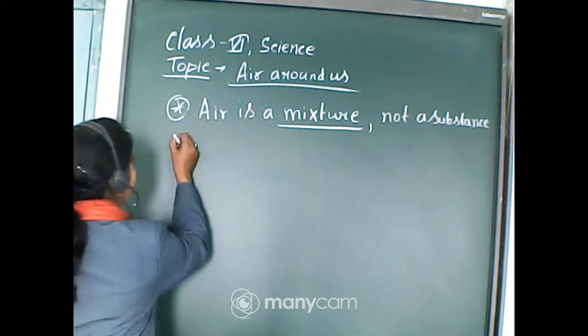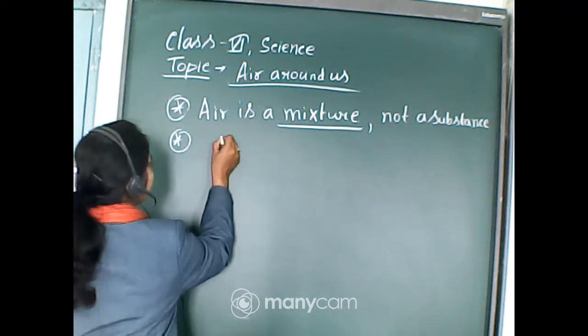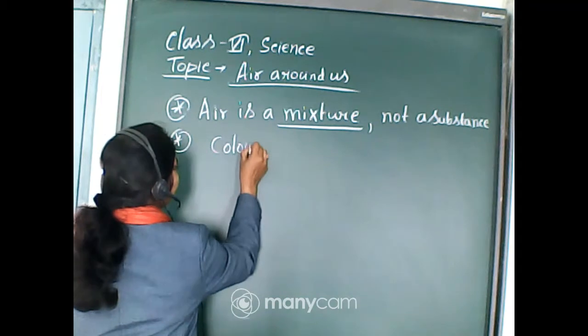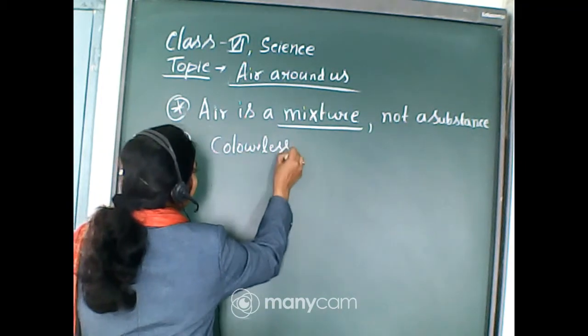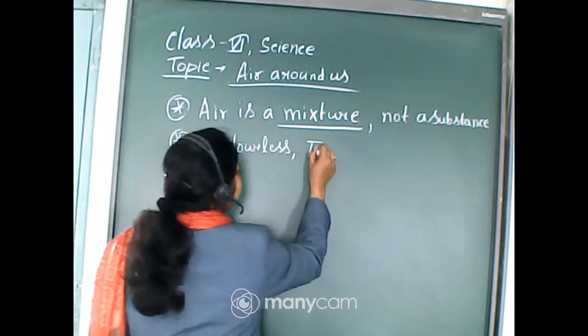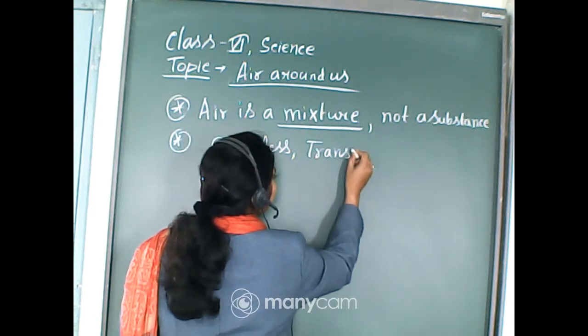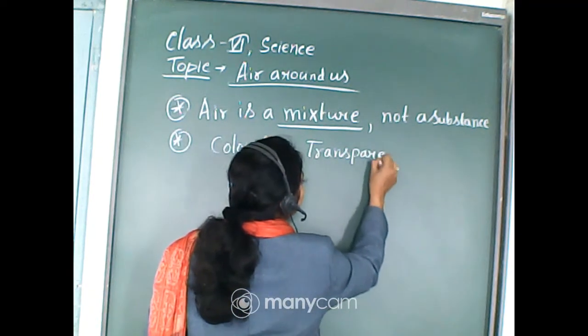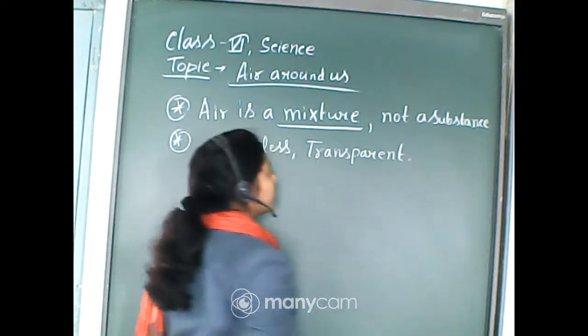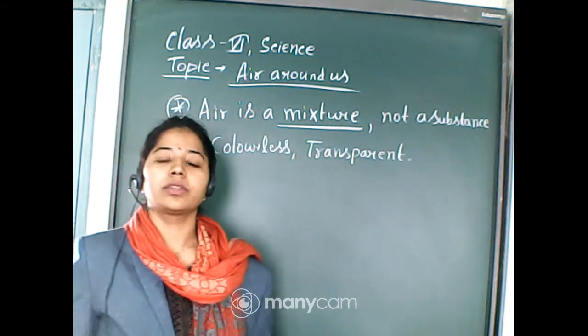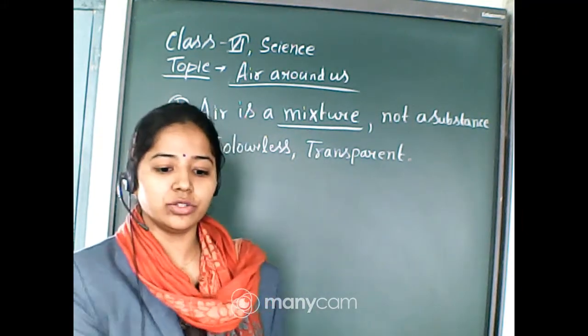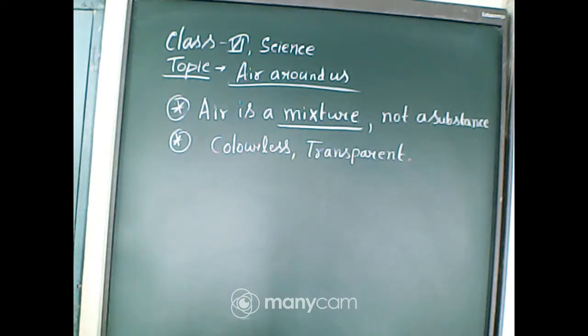It is colorless and transparent, so that we are able to see everything through the air. Understood these two points? Air is a mixture, not a substance, and air is colorless and transparent in nature.